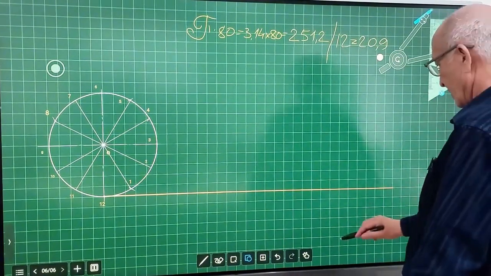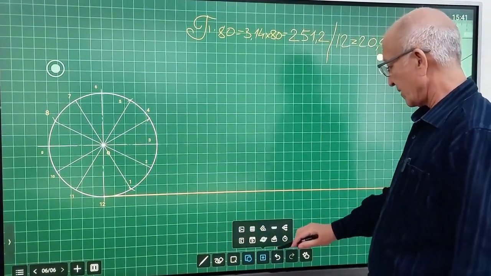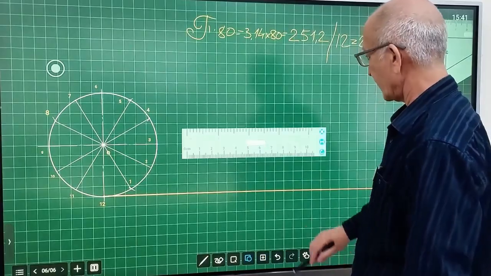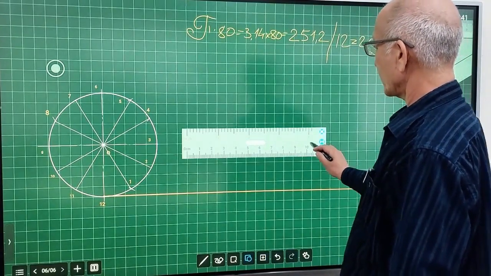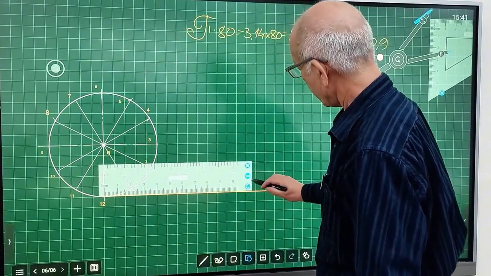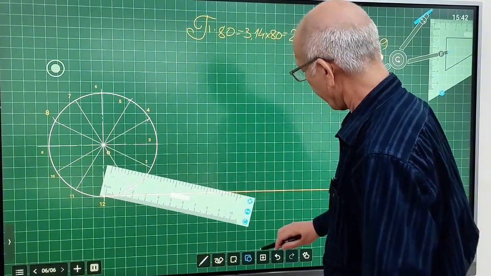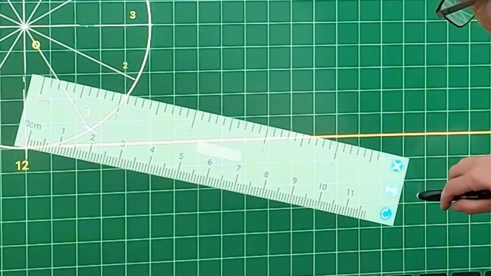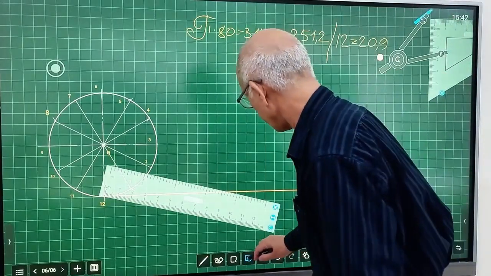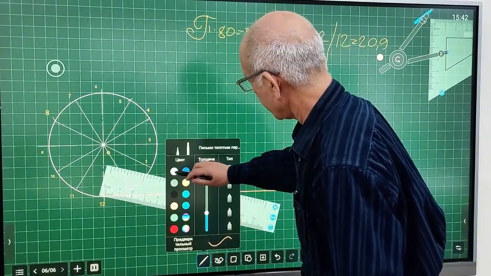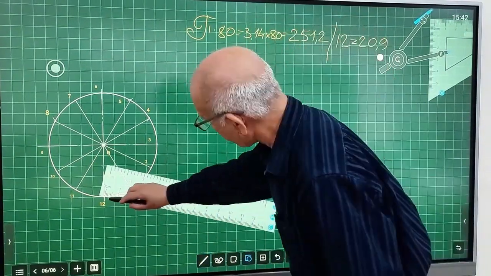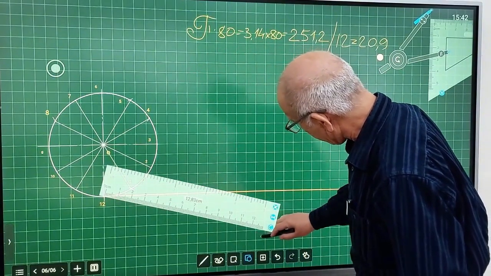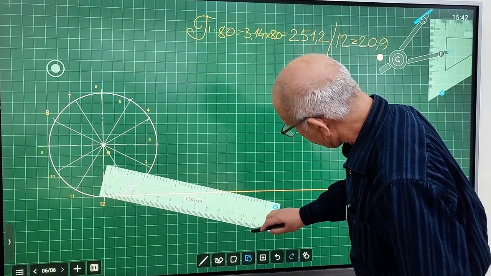Okay, to make it easier for us, again, let's use a ruler, for example. Let's use a scaled ruler. Let's bring it to the center, just like before.